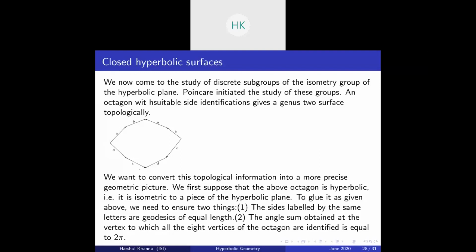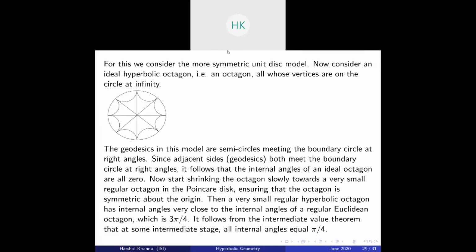Second, the angle sum obtained at the vertex to which all 8 vertices of the octagon are identified is equal to 2 pi. This would mean that locally the surface would look like a plane. So the angle sum obtained should be 2 pi. So let's do that. For this we consider the more symmetric unit disk model, instead of the upper half plane model.